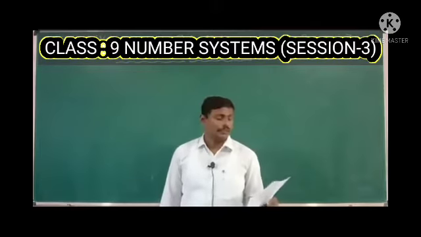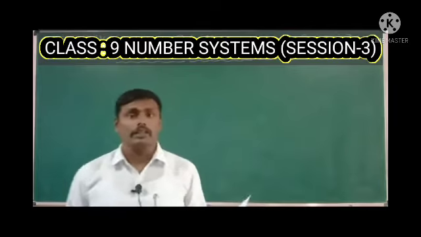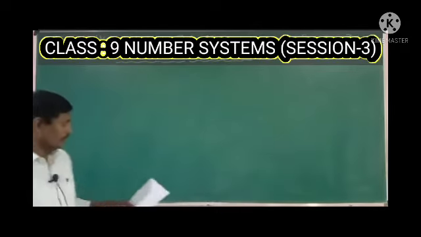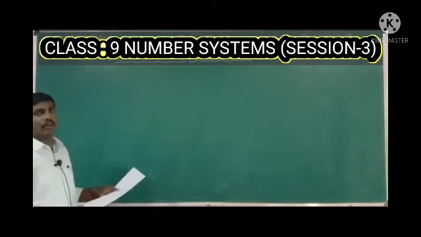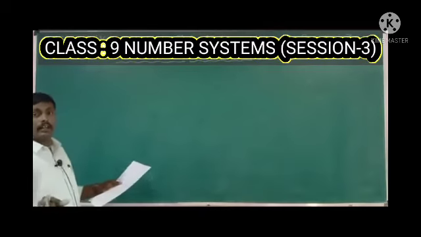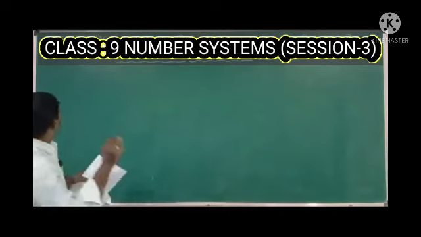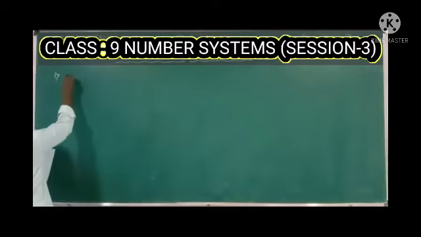So these types of questions will be very important. Just check whether the given rational number is terminating or not by factorizing the denominator value. First one, 5 by 32.